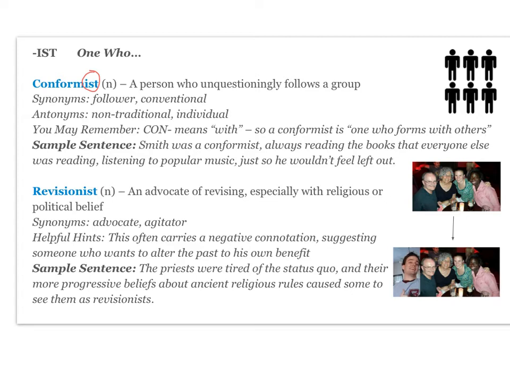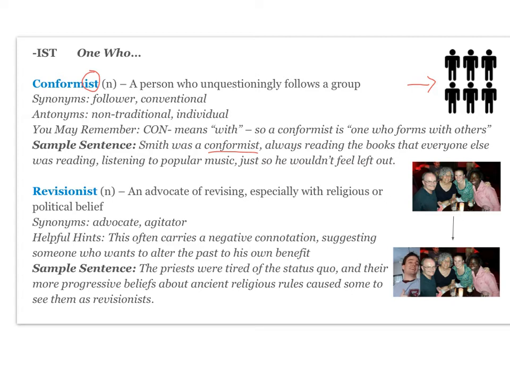You may remember that con means with, so a conformist is one who forms with others, so one who kind of depends on others to help them form their identity. So over here, you might consider these people conformists because they all look exactly the same. Your sample sentence, Smith was a conformist, always reading the books that everyone else was reading, listening to popular music just so he wouldn't feel left out. Usually being a conformist is not considered a good thing. It's considered kind of putting aside your own identity to go along with a group.